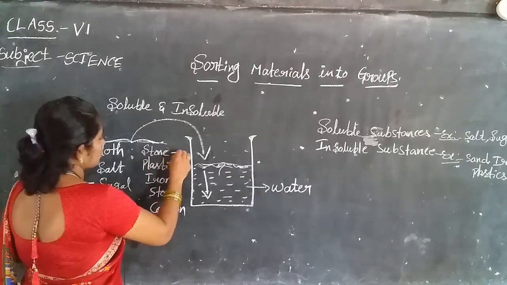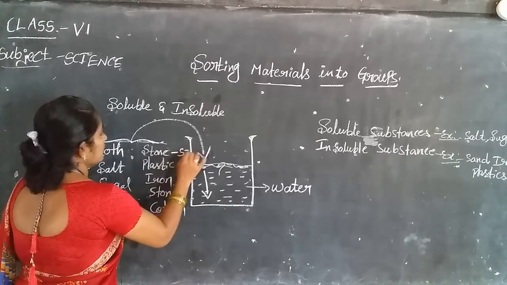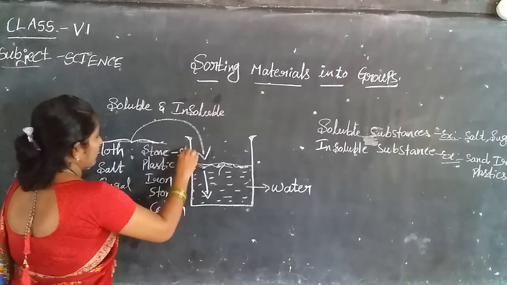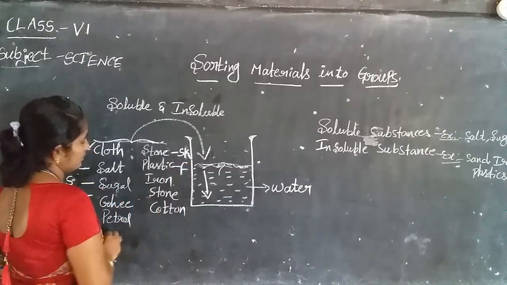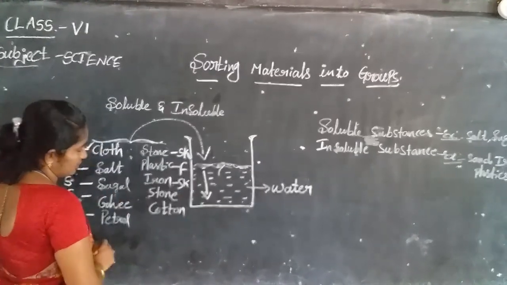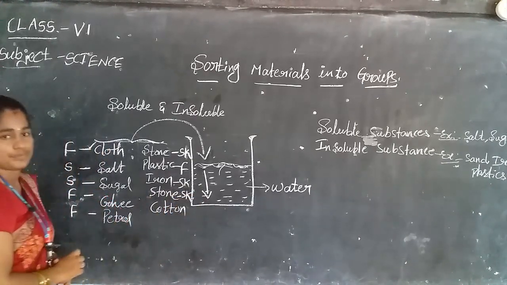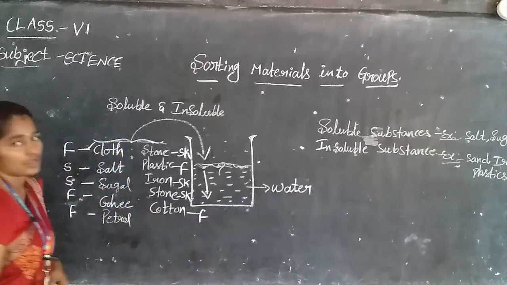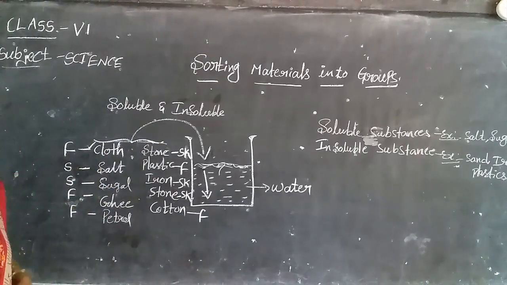What about the stone? Stone sinks in the water. Plastic is floating in the water. Iron sinks in the water. Cotton is floating in water. So these are the materials.